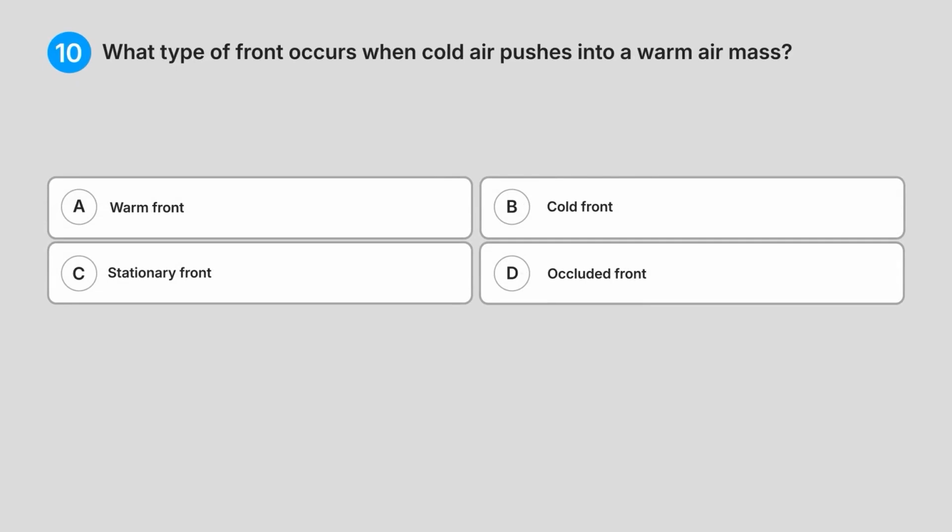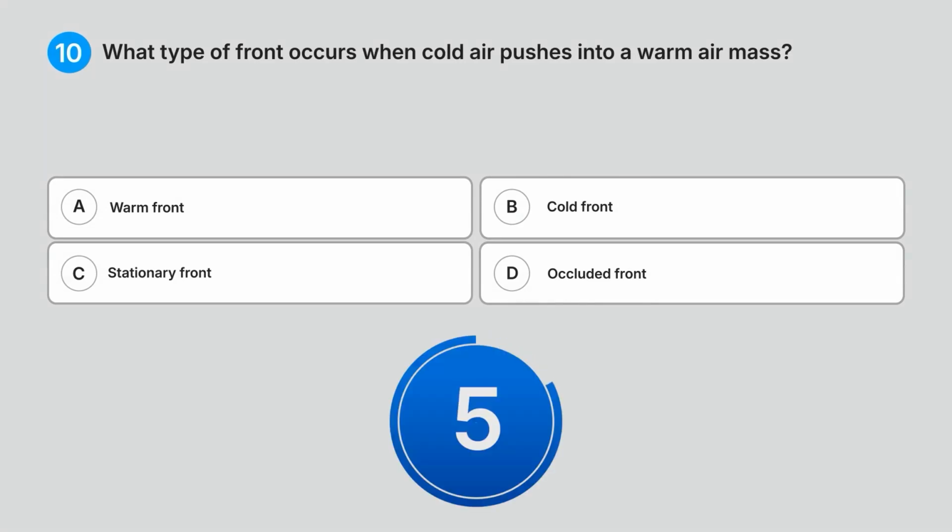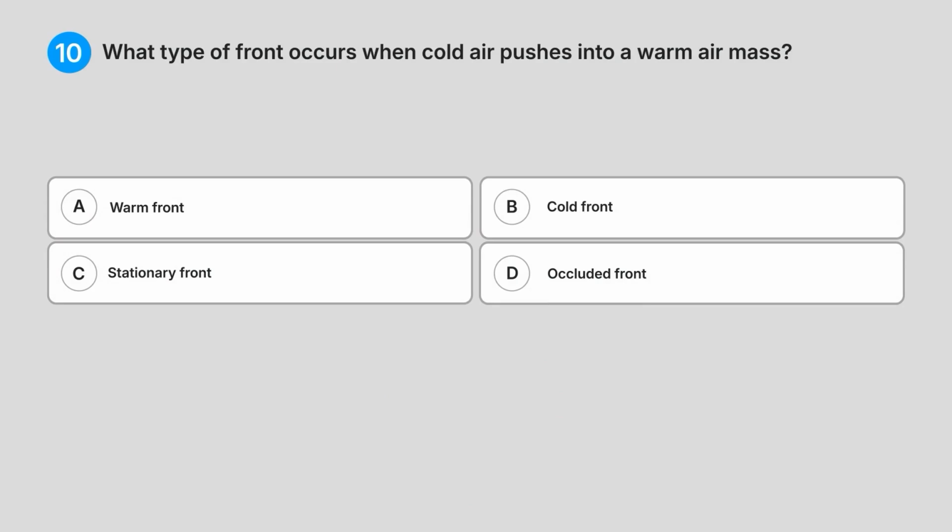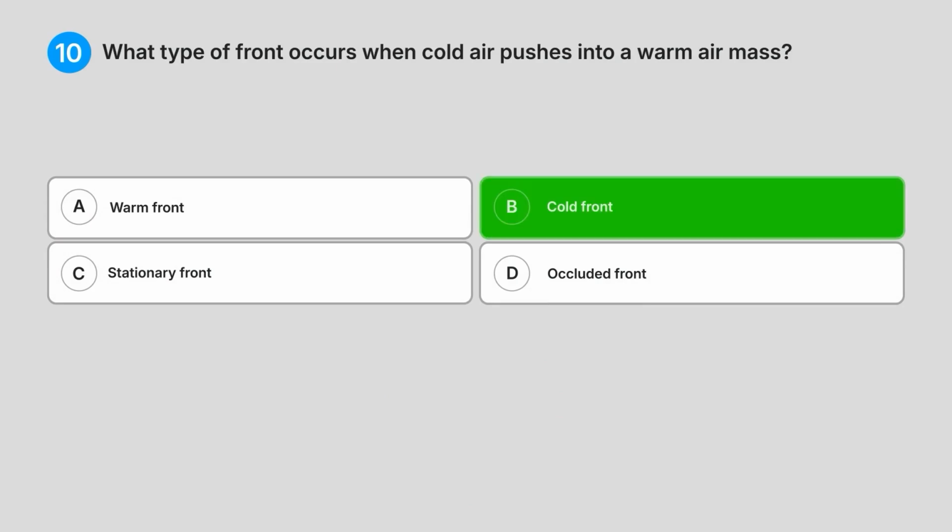10. What type of front occurs when cold air pushes into a warm air mass? A. Warm front. B. Cold front. C. Stationary front. D. Occluded front. Can you guess the answer? Correct answer, B. Cold front.